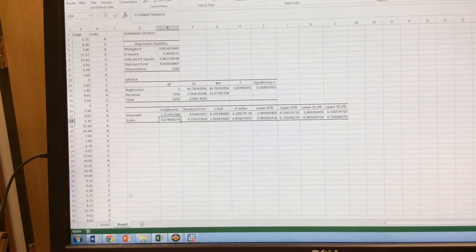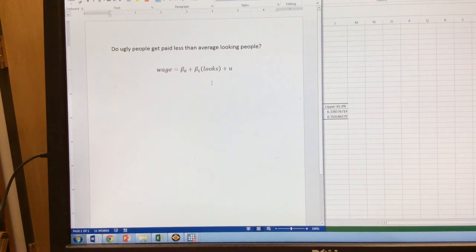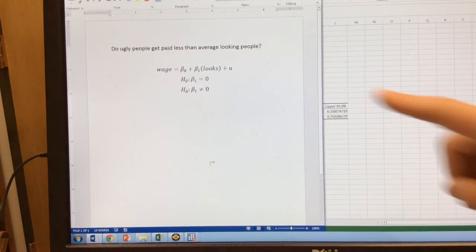The key here is our null hypothesis is generally speaking that beta 1 is equal to 0. That's our null. And our alternative hypothesis is that beta 1 does not equal 0. So that's the null that we're going to test.